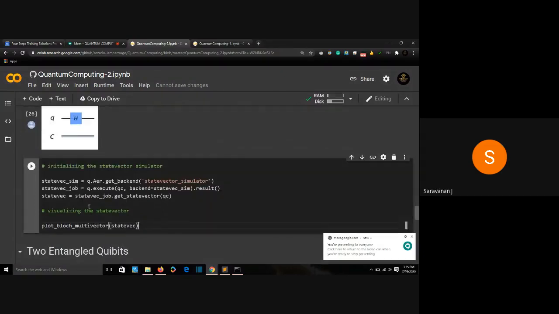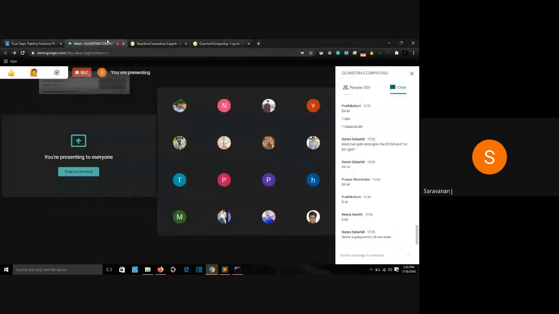We have a qubit in superposition. We are not measuring it yet, so it will not collapse to either 0 or 1. We just defined it and we are visualizing straight away. Before measuring, I'm plotting it before measurement. So what will it look like? Where will the vector be? Some superposition of two states.